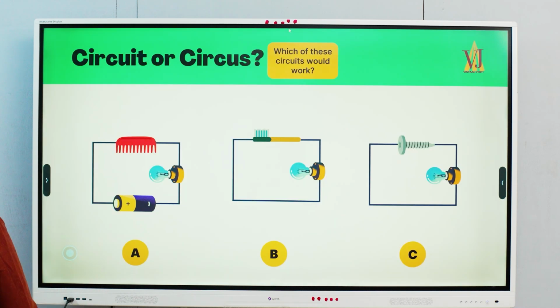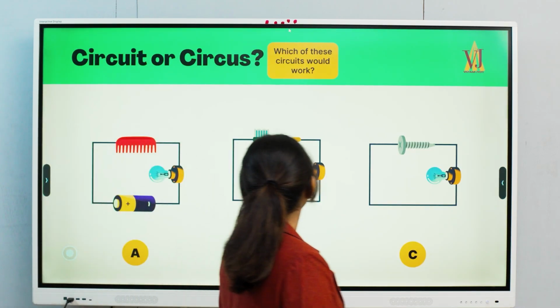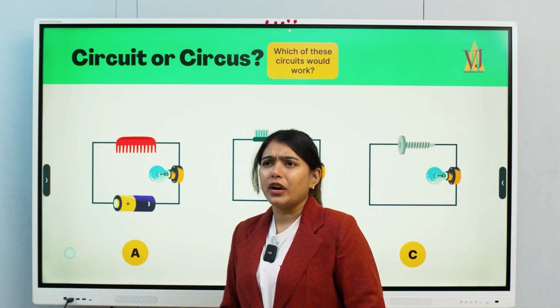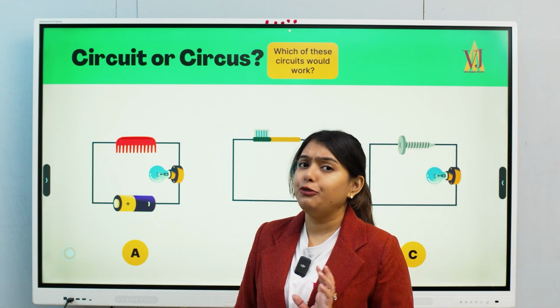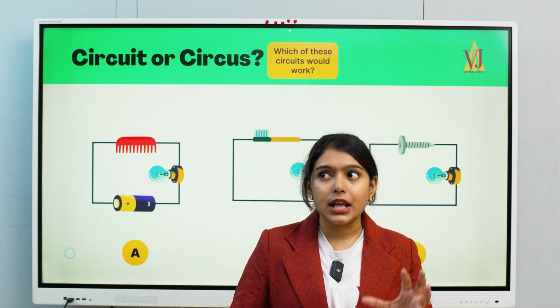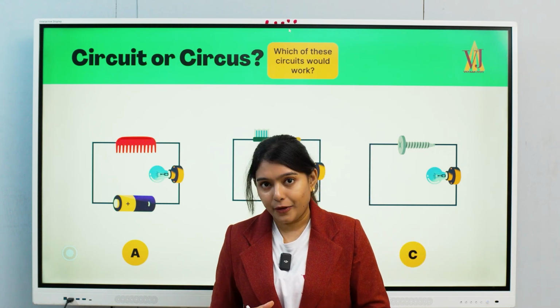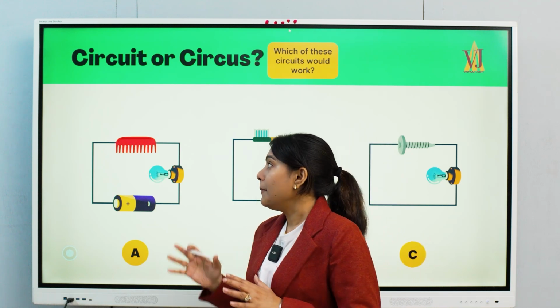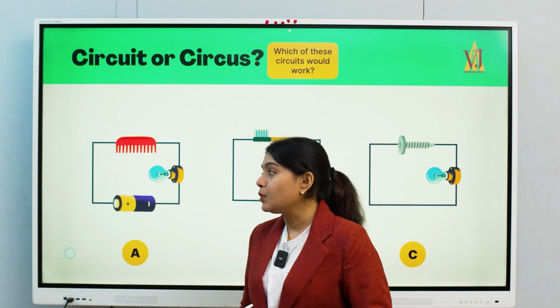Next. There's a topic on circuits, which of the circuits will work. Till now you understood that whenever the electrons have to flow, first of all, they need a force. That means there should be someone who can motivate them, right? Who is that particular object? Battery. Yes, because of the terminals, what will happen?